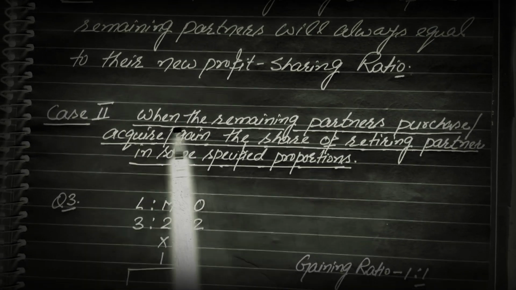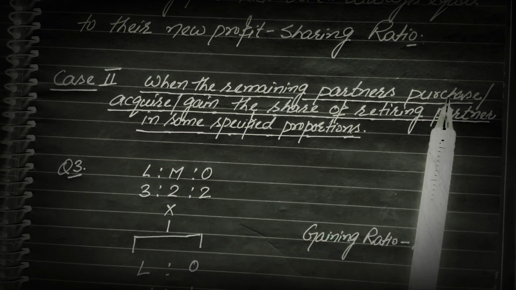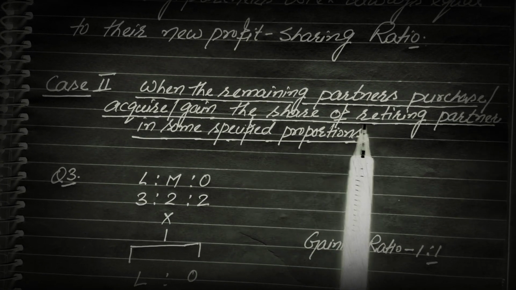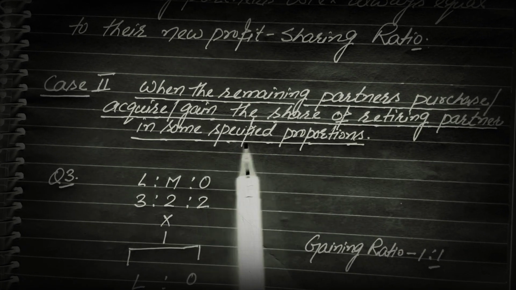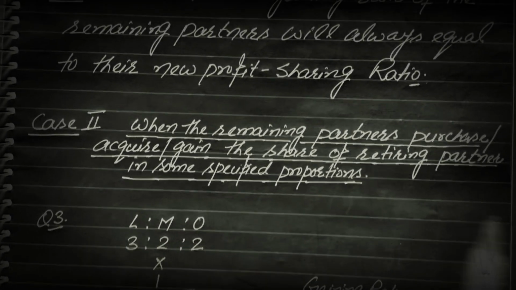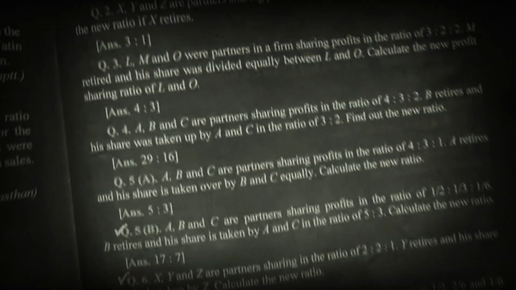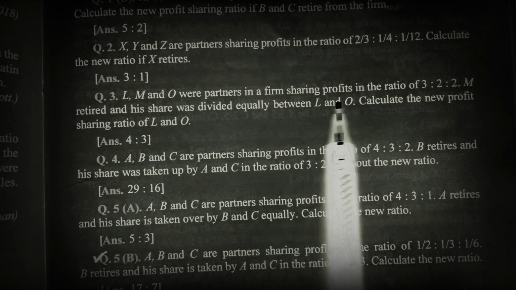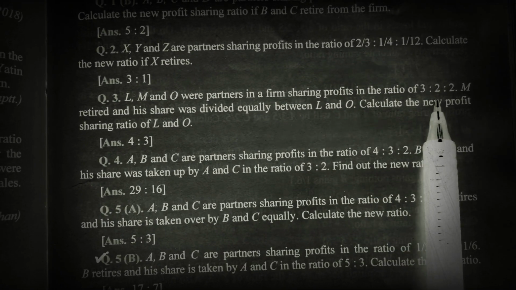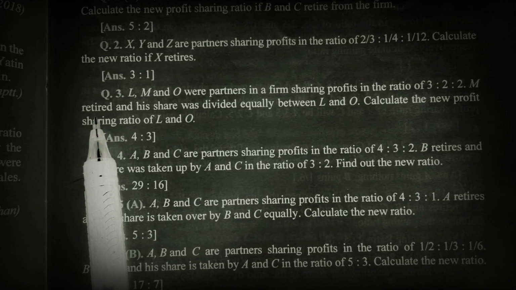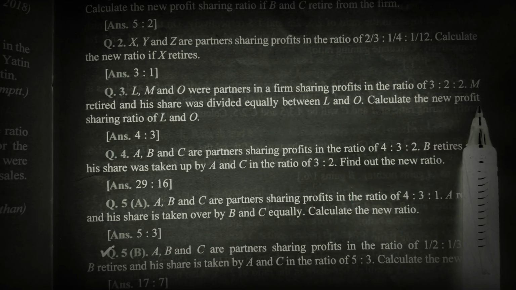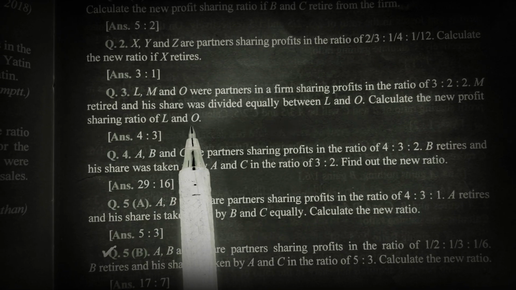Now case 2 is when the remaining partners purchase or acquire or gain the share of the retiring partner in some specified proportions. We can understand this case with the help of a question. This is question number 3. L, M and O are partners in a firm sharing profits in the ratio of 3:2:2. M retired and his share was divided equally between L and O. Calculate the new profit sharing ratio of L and O.